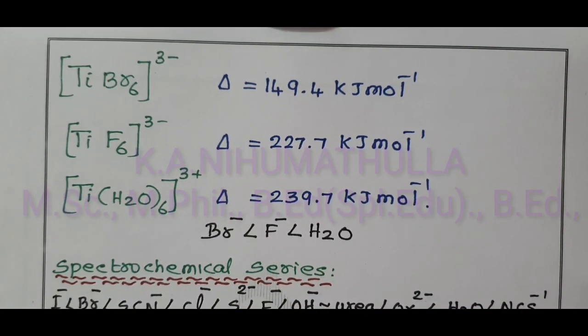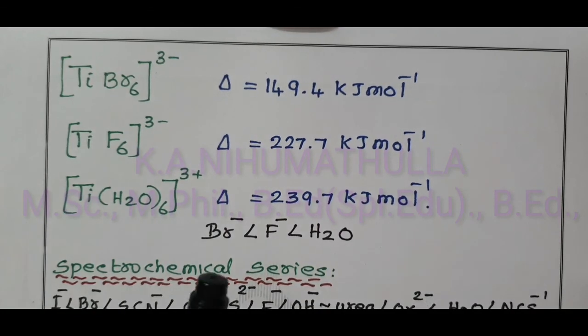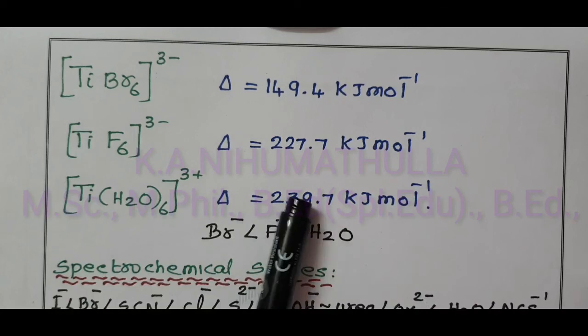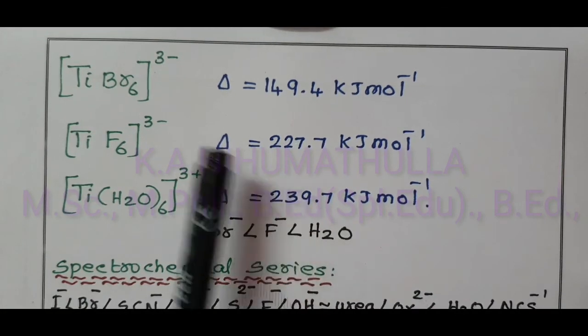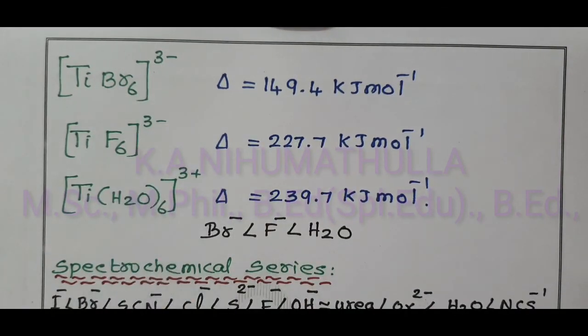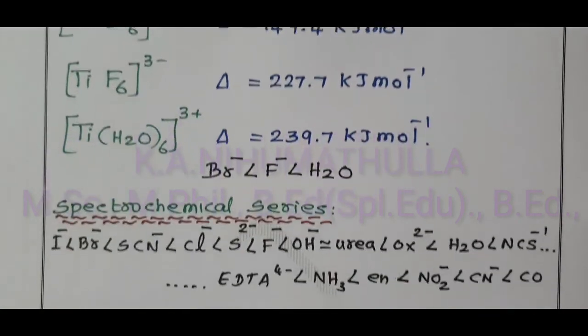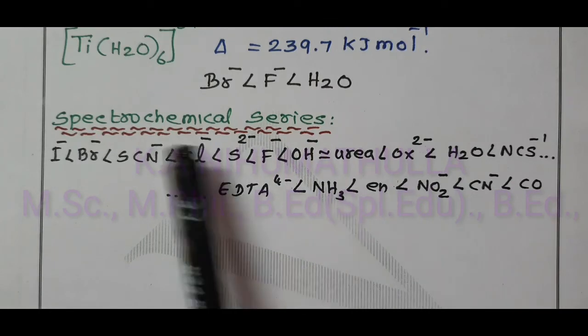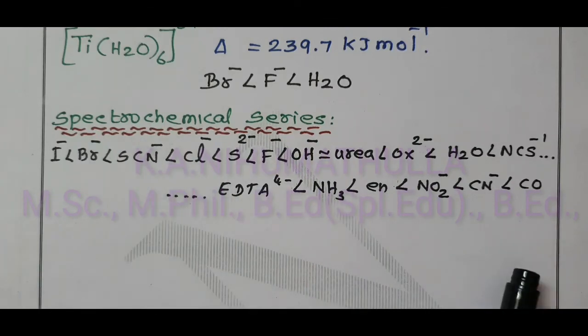Like this, it has been found from the spectral data that the crystal field splitting power of various ligands for a given metal ion is in the following order, and this order is called the spectrochemical series.